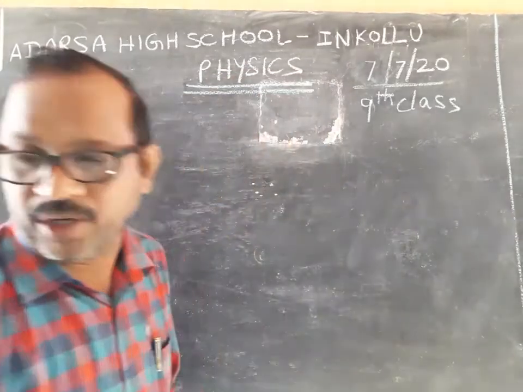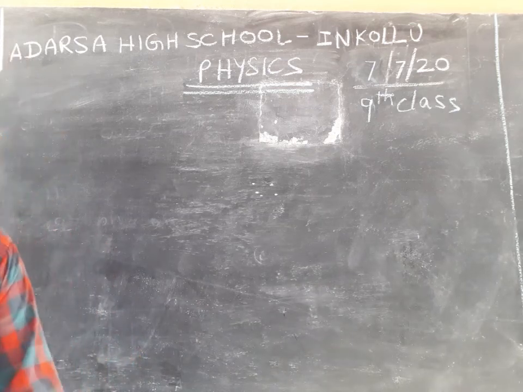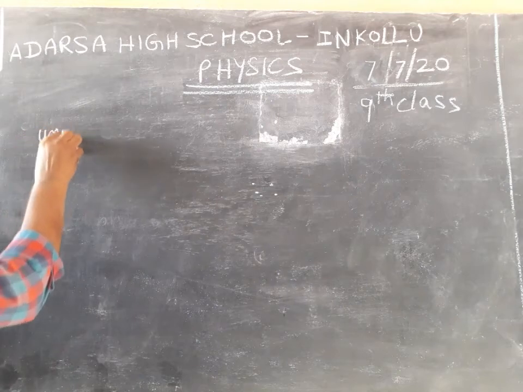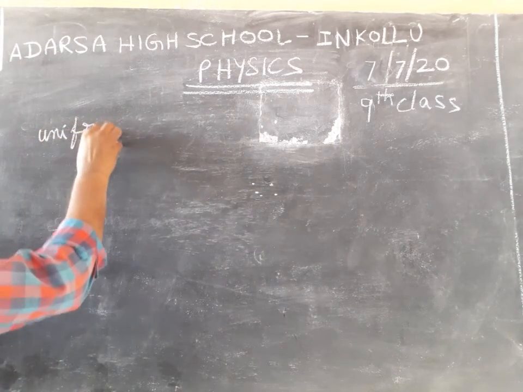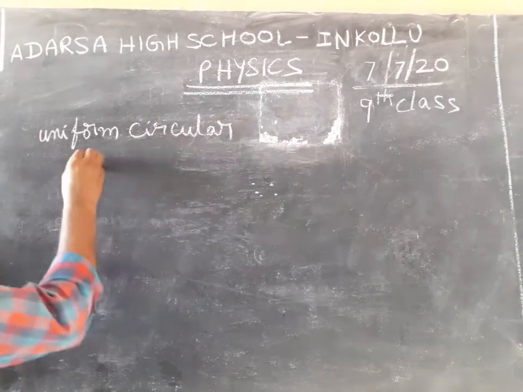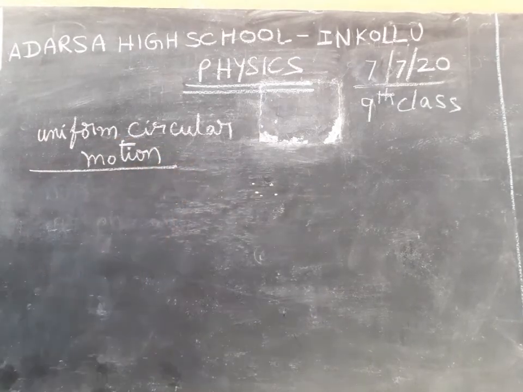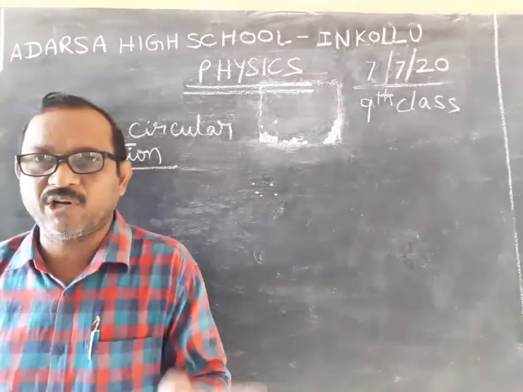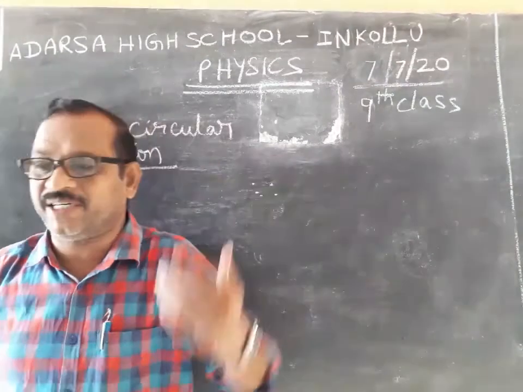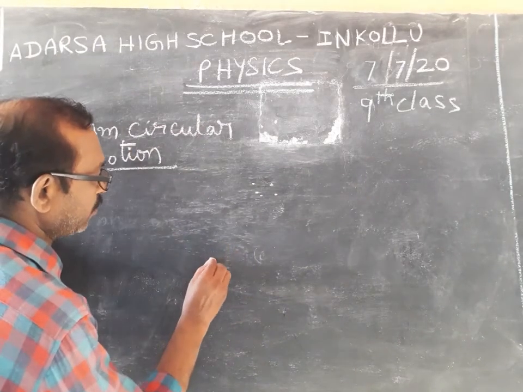Another one also there: uniform circular motion. What is that one? Uniform circular motion is one of the special cases in the rotatory motion. So, look here.